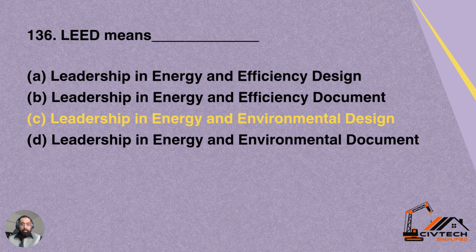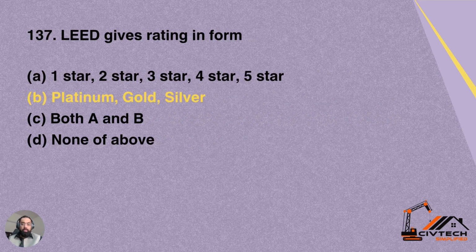Question number 136. Lead means A, leadership in energy and efficiency design, B, leadership in energy and efficiency document, C, leadership in energy and environmental design, D, leadership in energy and environmental document. So option C is correct for the lead. Lead is the leadership in energy and environmental design.